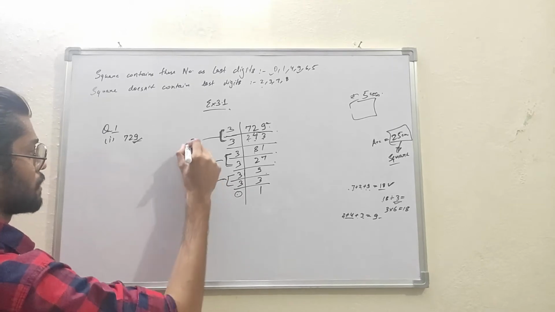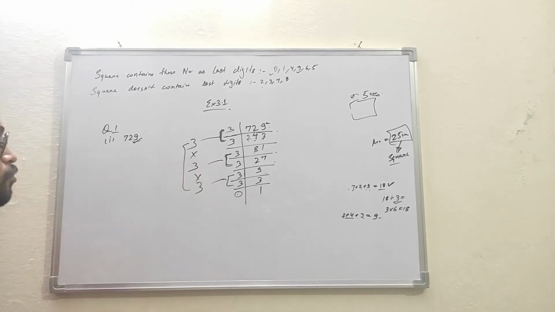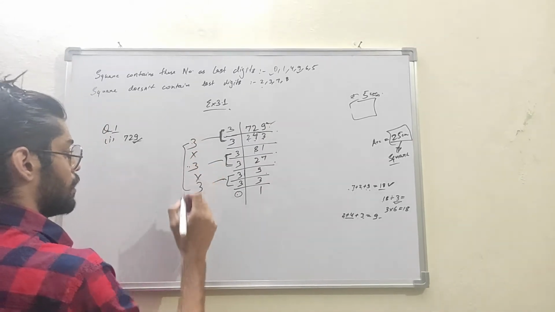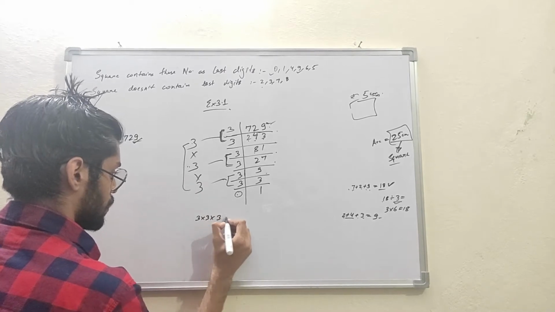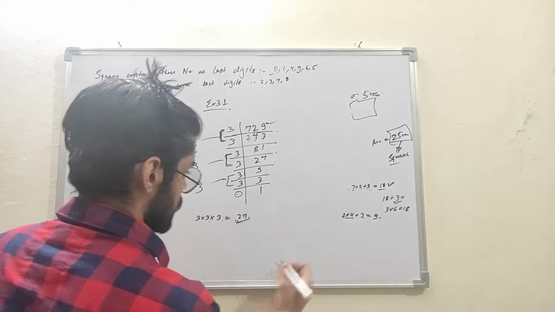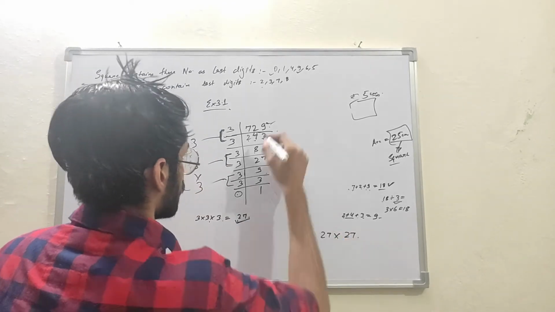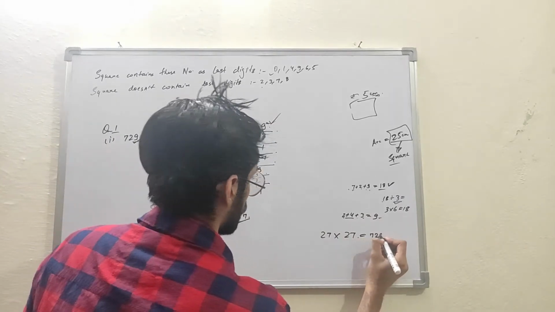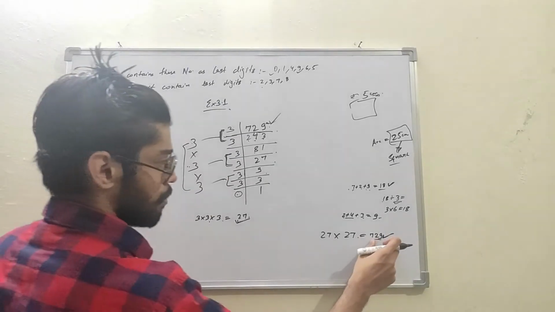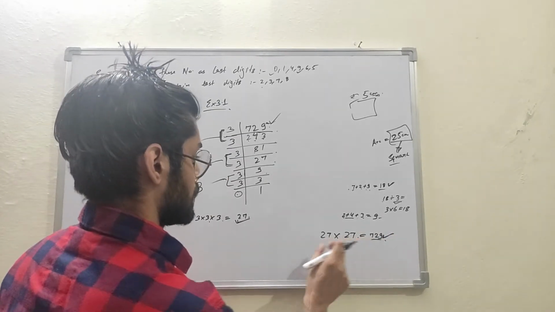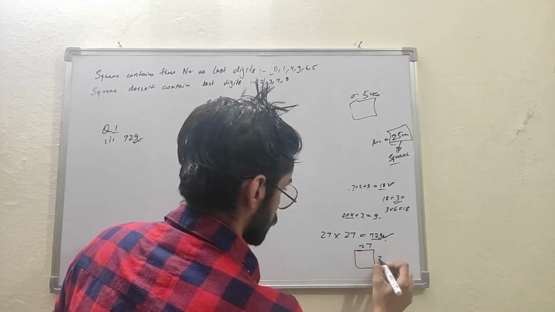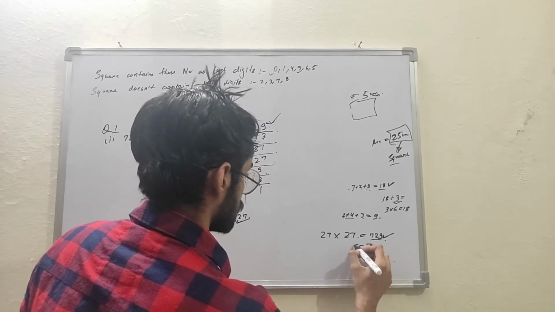And if we multiply these numbers, we will get the square root of 729. So 3 times 3 is 9 and 9 times 3 is 27. So 27 is the number. That is, if we multiply 27 by 27, we will get 729. It's a perfect square, because it can be broken into two parts of 27 and 27. So it's a square of side 27.